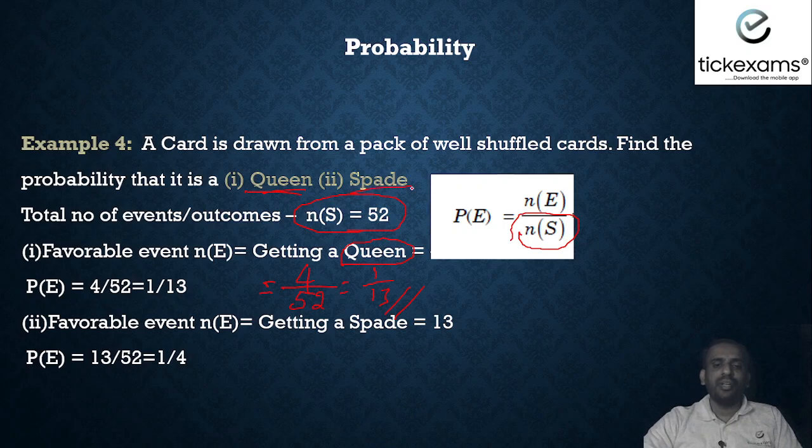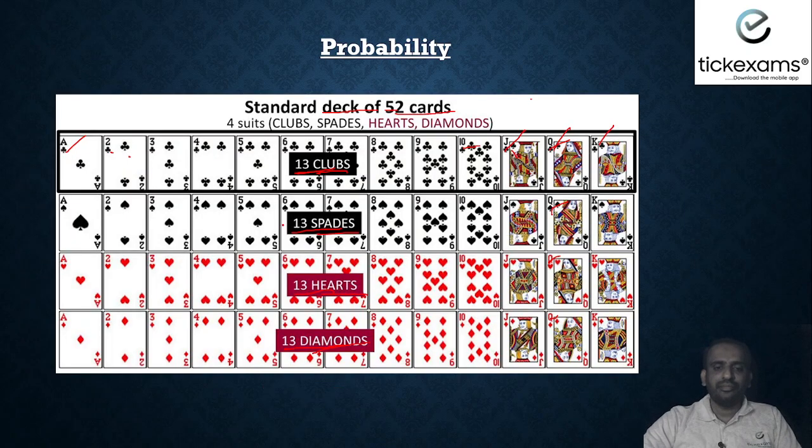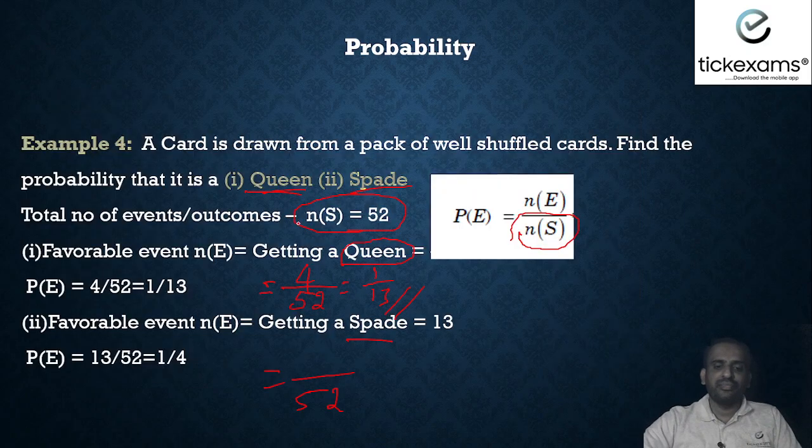Now the next one, how about spade? So we know very well sample space remains the same, 52. Now getting a spade, how many spades are there? If you look at the design, we have total 13 spades. So it will be 13 by 52, which is nothing but 1 by 4. Okay. So the probability of getting a spade is 1 by 4 and probability of getting a queen is 1 by 13. Alright.